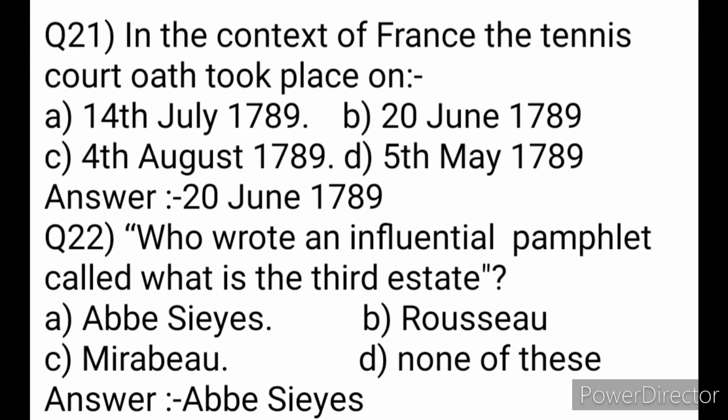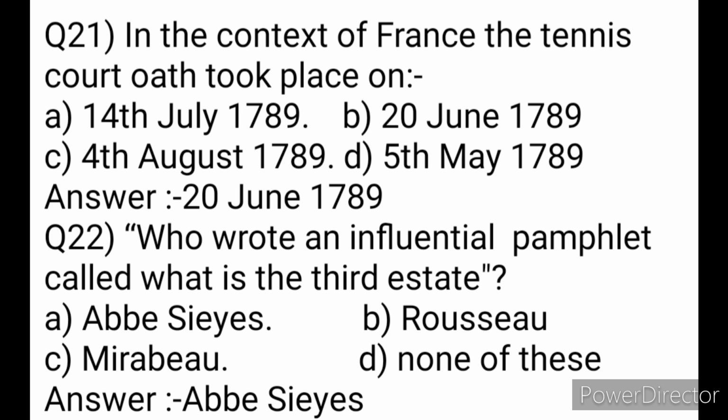Next is, in the context of France, the Tennis Court Oath took place on A. 14th July 1789, B. 20th June 1789, C. 4th August 1789, and D. 5th May 1789.